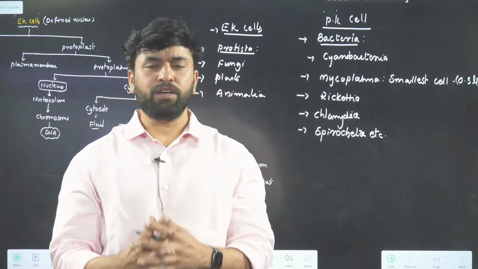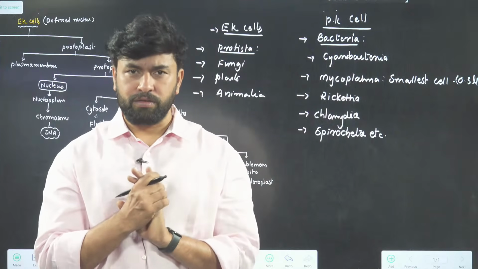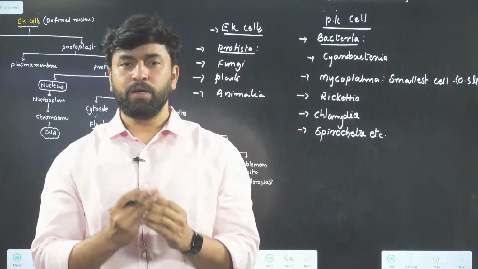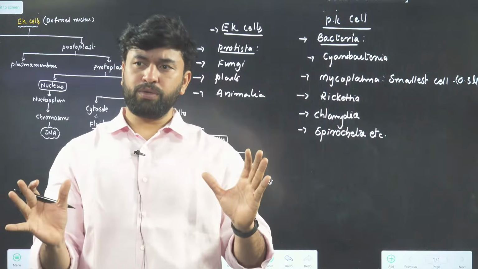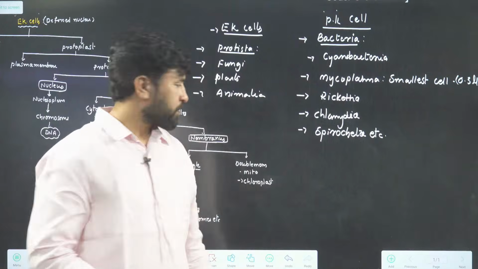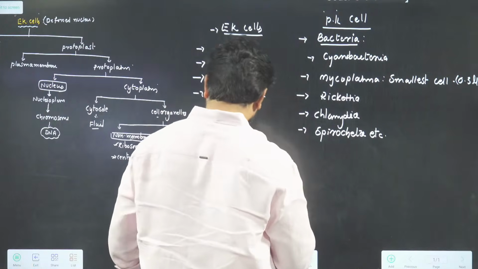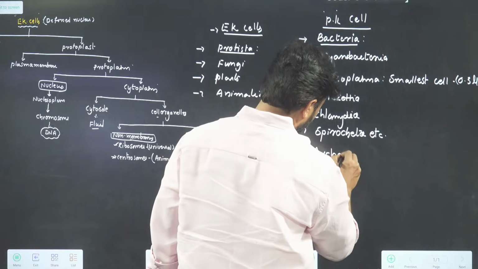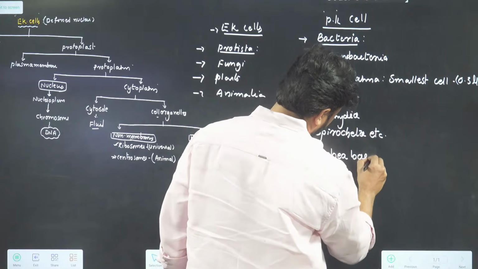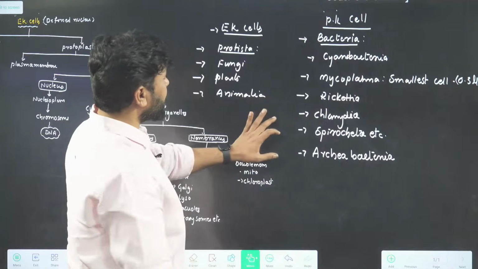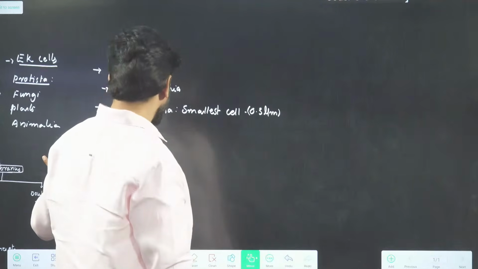One thing you remember, all can be called bacteria. If anybody says mycoplasma is a bacteria, right or wrong? Of course, correct. Mycoplasma is a bacteria because it is present in the kingdom Monera. All prokaryotes you can call bacteria by default. Okay? Next one. One more category I forgot to write, that is archaebacteria.